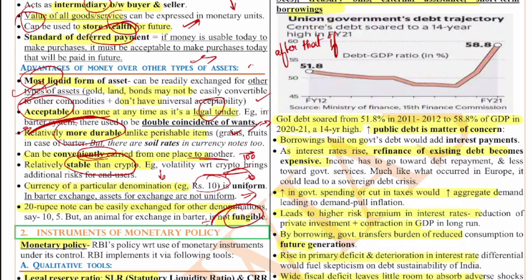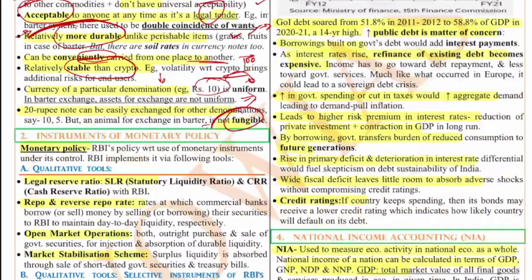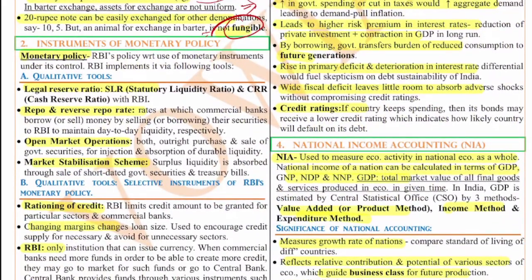Okay, so that's the thing. These are the advantages of using money. Next, the second question is on the instruments of monetary policy. So what is monetary policy in the first place? Monetary policy is a policy of the Reserve Bank of India, basically to control inflation. That is the major goal of monetary policy in general. It will also be used to fuel growth and all these things, right? So monetary policy is the policy of the Reserve Bank of India. In simple words, you can just remember it like that.